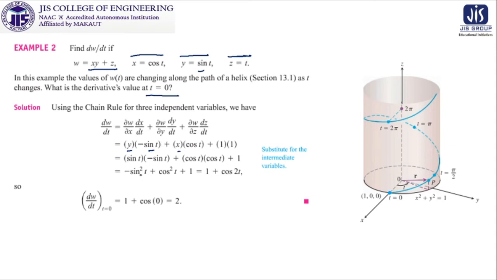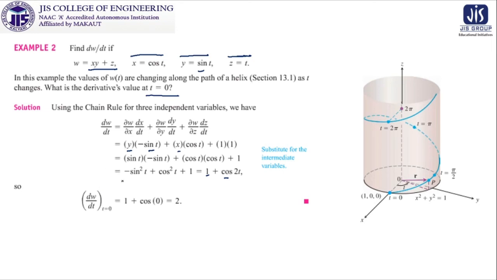Now you see that it becomes minus sin square t plus cos square t plus 1. That is 1 plus cos 2t, where cos 2t is cos square t minus sin square t. Now the question is to find the value of dw/dt at t equal to 0.